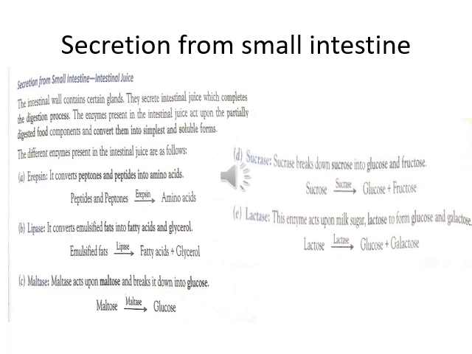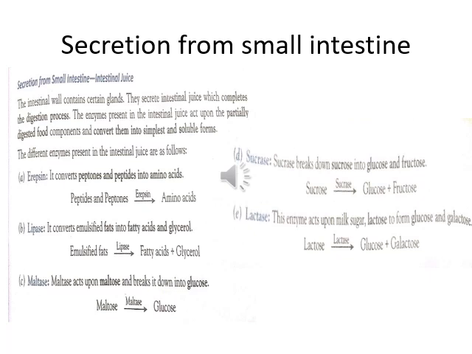Now about lipase. You already know that it is a fat digesting enzyme. These emulsified fats come from the bile juice, where the large fat globules are broken down into smaller ones.